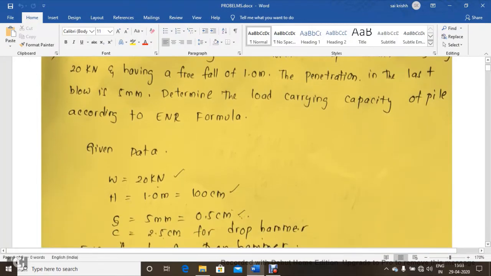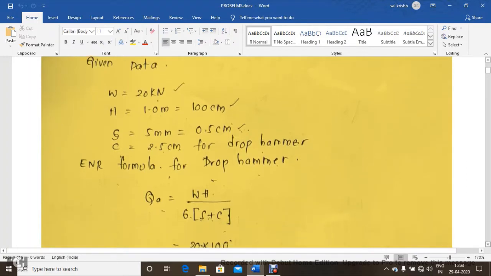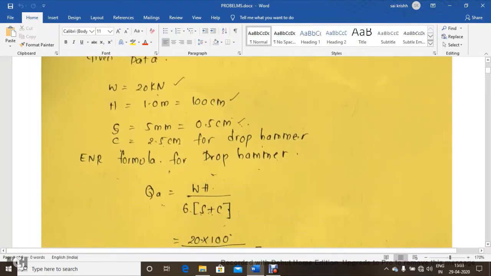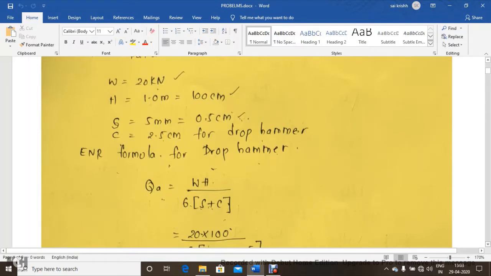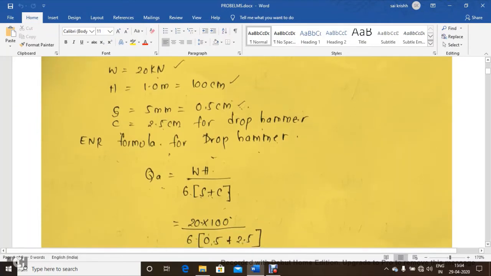So first let us write down the given data. Weight of hammer is 20 kilonewtons and the height of fall is 1 meter. We are converting this into centimeters, that is 100 centimeters, and last penetration per blow is 5 mm. Again I am converting this also into centimeters. Now the empirical constant for drop hammer is 2.5 centimeter. Here we have used a drop hammer.